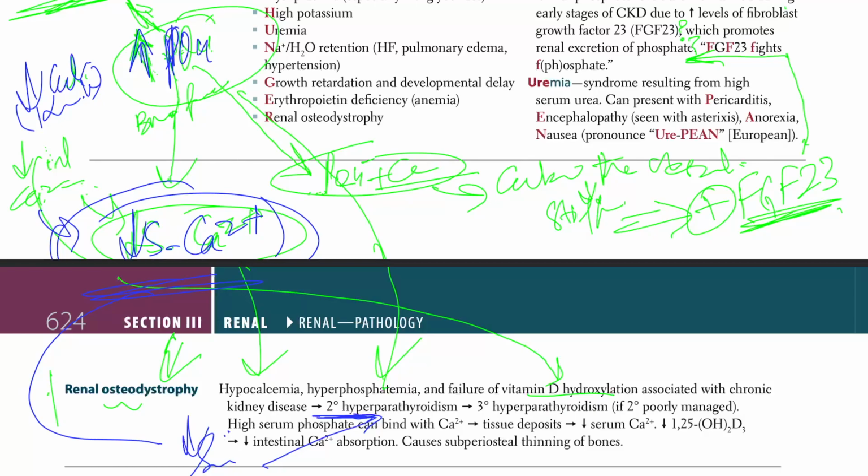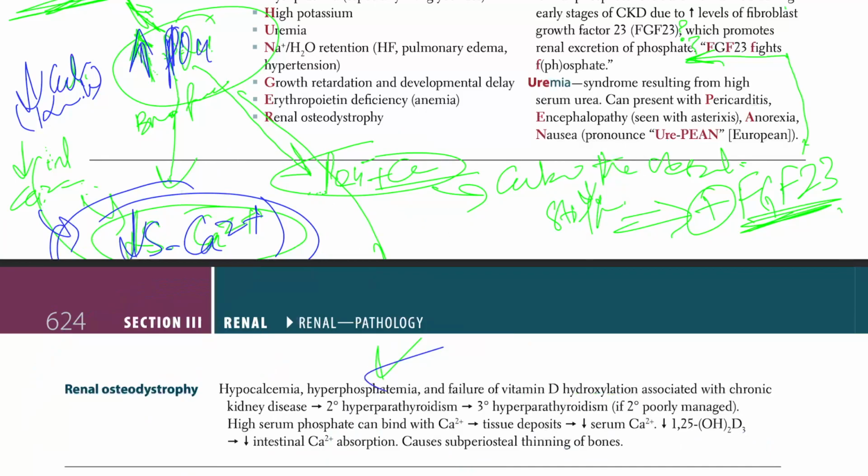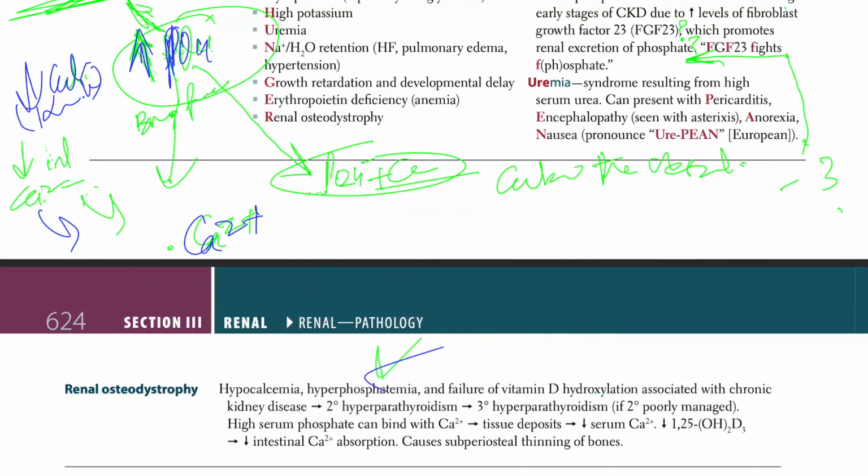The next line is high serum phosphate binds the calcium, which leads to tissue deposition. Again, same thing. Phosphate binds the calcium, goes to tissue deposition, and decreases serum calcium. Decrease in D3, which is the calcitriol, causes decrease in intestinal calcium absorption, and causes subperiosteal thinning of the bone. Okay, that's the osteodystrophy. So now let's do it in our own language. We have read what the book said.